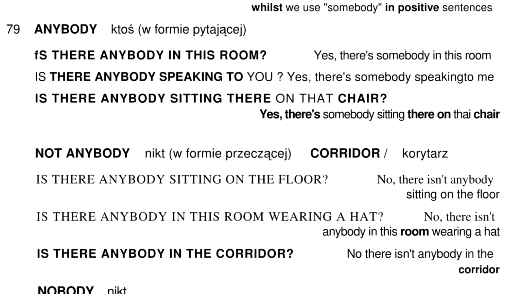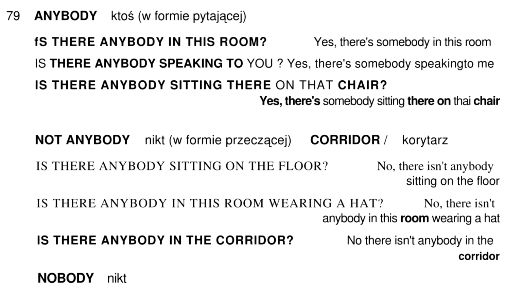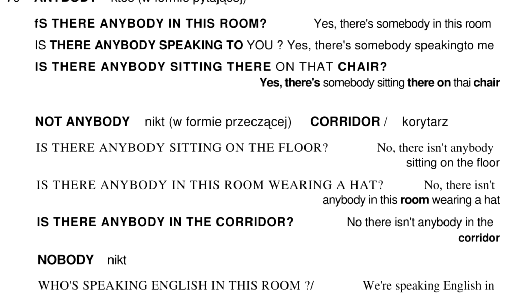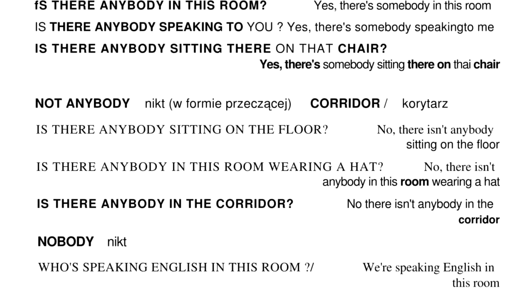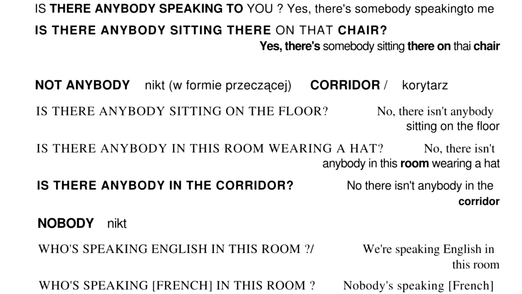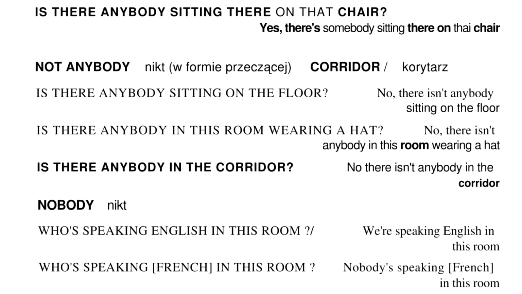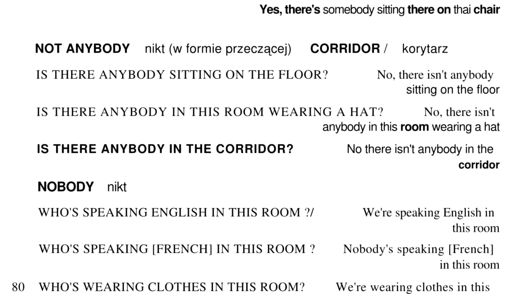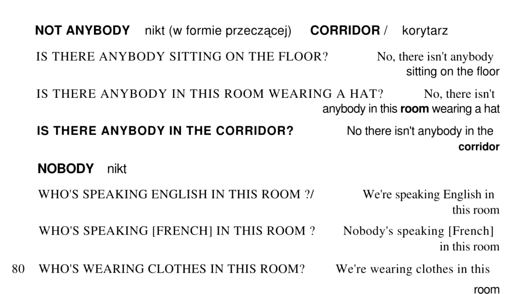Not anybody. Is there anybody sitting on the floor? No, there isn't anybody sitting on the floor. Is there anybody in this room wearing a hat? No, there isn't anybody in this room wearing a hat. Is there anybody in the corridor? No, there isn't anybody in the corridor.